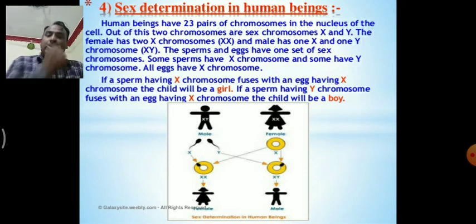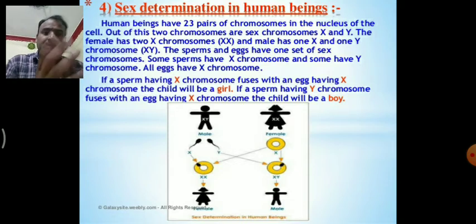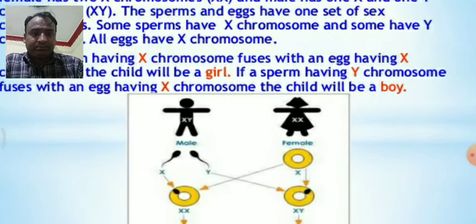Now, when the sperm having the X chromosome fuses with the X chromosome of the female, there will be a girl. And if the male Y chromosome fuses with the female X chromosome, there will be a male, as shown in the diagram.